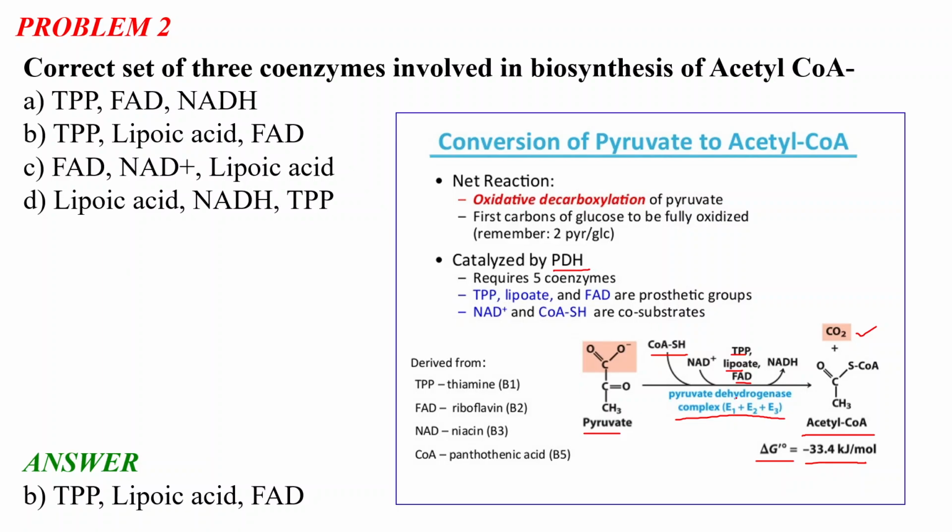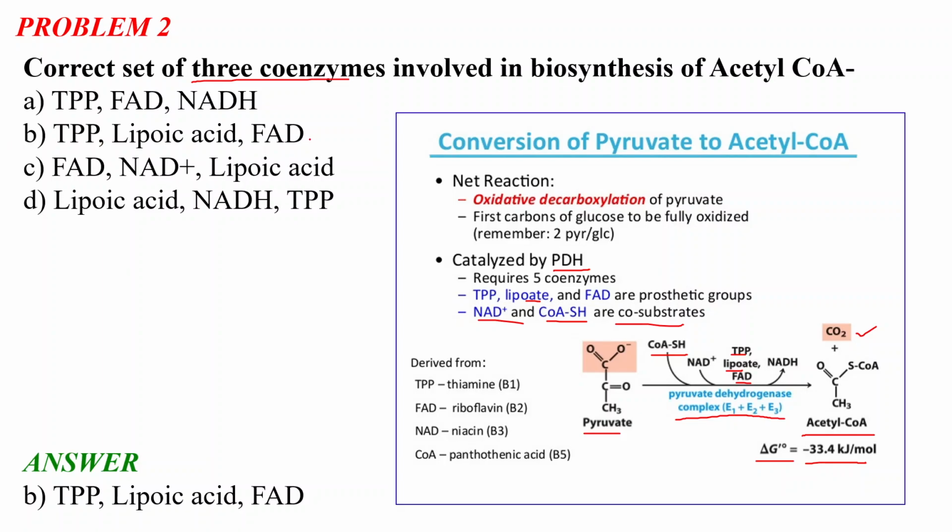PDH stands for pyruvate dehydrogenase, and it requires 5 coenzymes. Actually, not five coenzymes. It requires 3 coenzymes plus two co-substrates. The coenzymes are TPP, lipoate or lipoic acid, and FAD. These are prosthetic groups, and NAD plus and coenzyme A are the co-substrates. So what is the role of all these coenzymes? We will discuss in the next questions. I think it is clear from this slide what the names of the 3 coenzymes are. Just remember the names of these 3 coenzymes, and also the role of these 3 coenzymes, which we will discuss in the next slides.